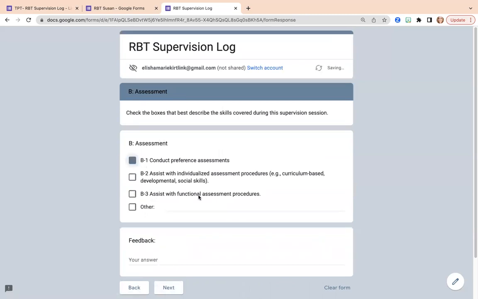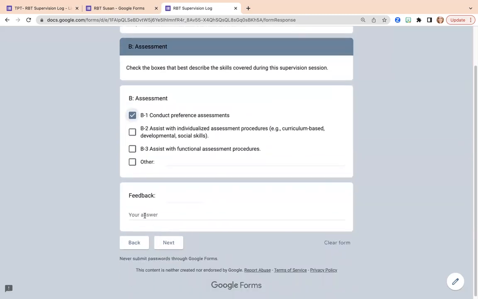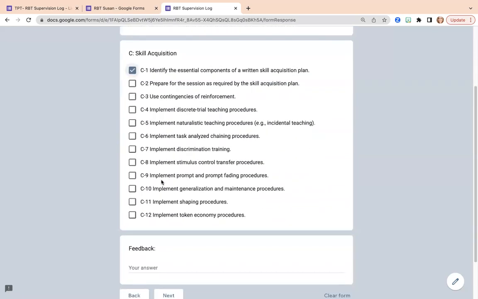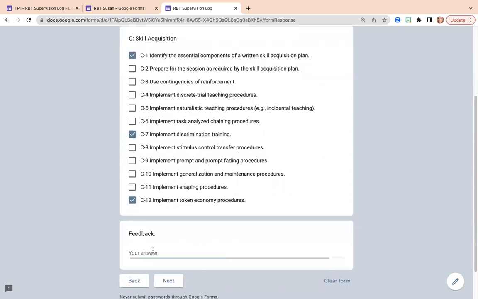Okay. Assessment. Sure, she did a preference assessment. Well done. Okay, yes, she could identify the essential components of a written skill acquisition plan. We'll say she did some discrimination training with her DTT and implemented the token economy procedures.